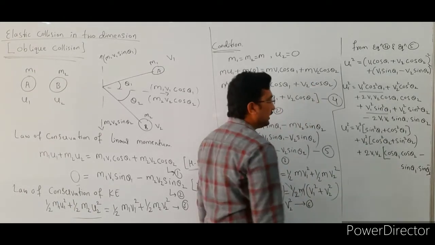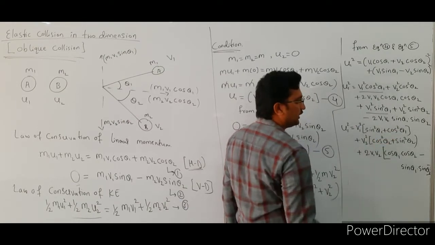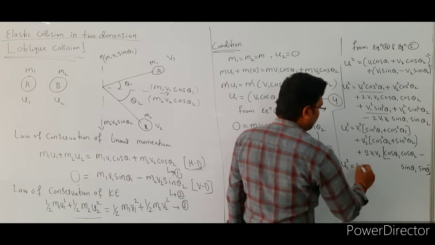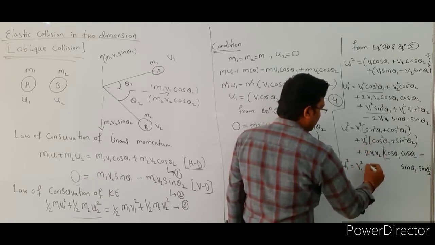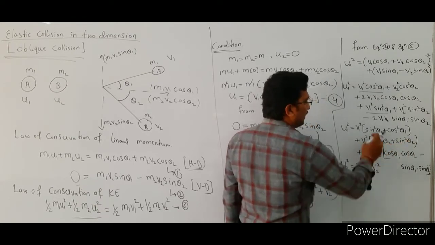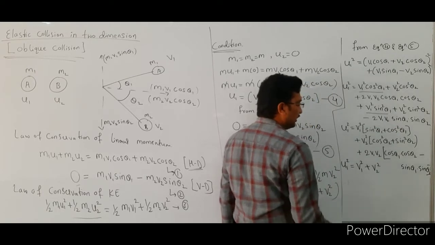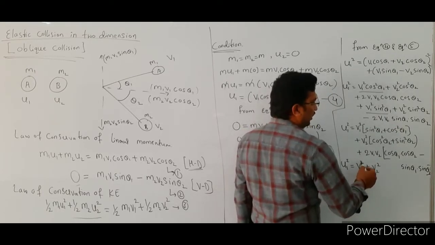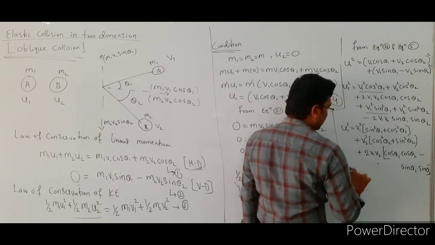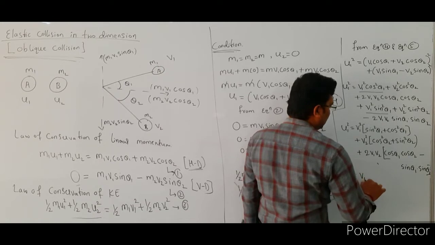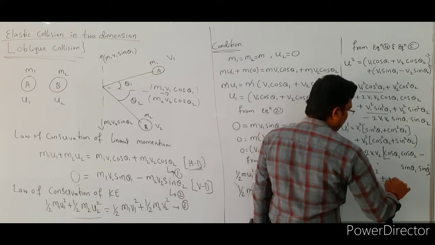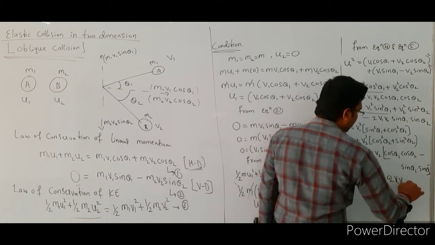Okay, see here already we know that the value of sin square theta plus cos square theta is 1. So then u1 square is equal to v1 square and this is v2 square, because here cos square theta plus sin square theta value is 1, sin square theta plus cos square theta value is also 1. So here u1 square is equal to v1 square plus v2 square. I will write here, that is u1 square is equal to v1 square plus v2 square plus here 2 v1 v2, right.